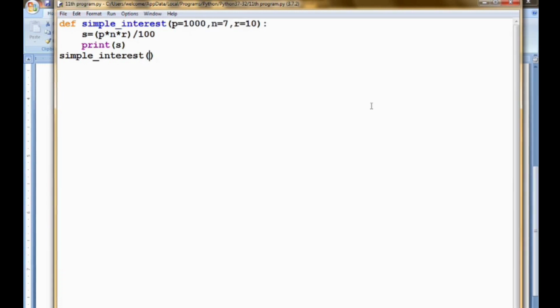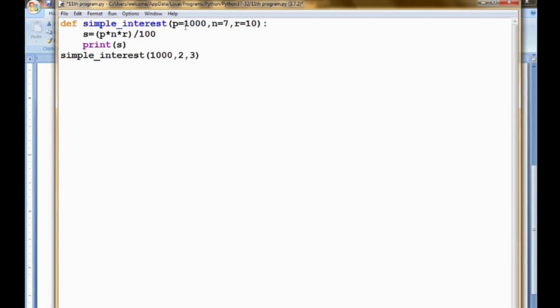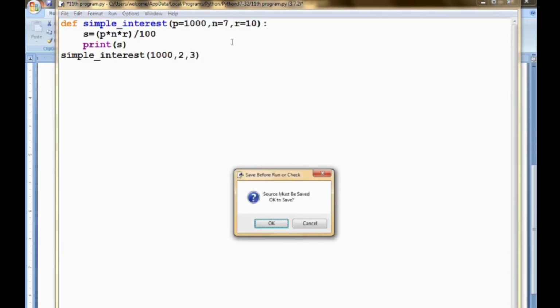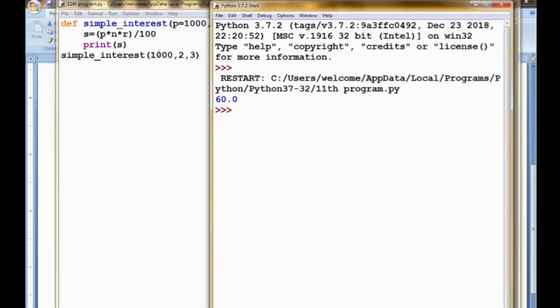So you may ask, whenever I give the default value it will work, but what if I have also specified the arguments here, that is 1000, 2 and 3? If I have specified the arguments here, then the default arguments won't work. See here, I will run it for you. The output is 60.